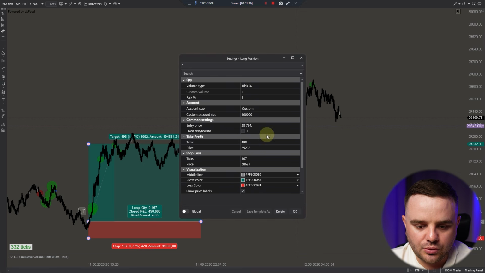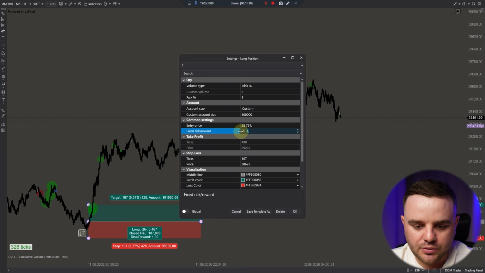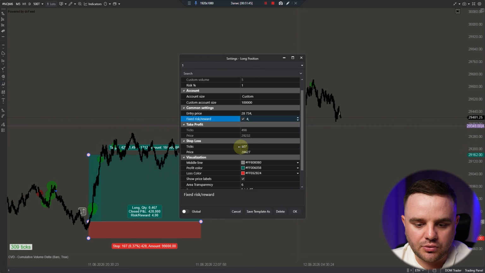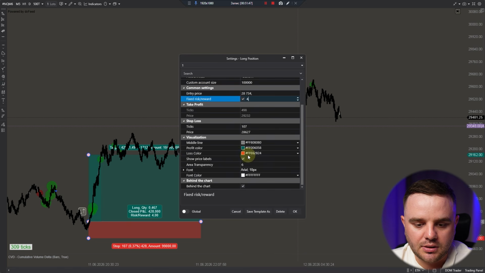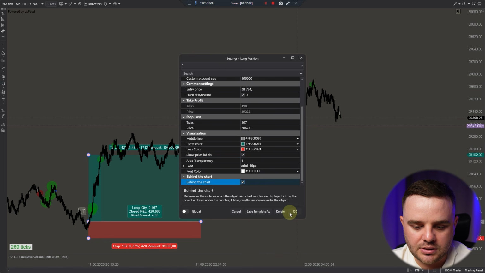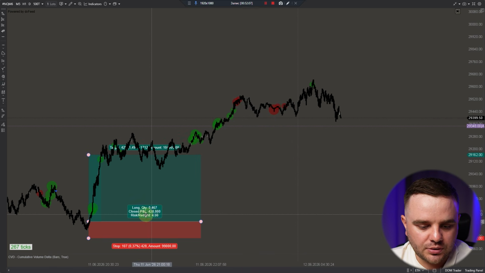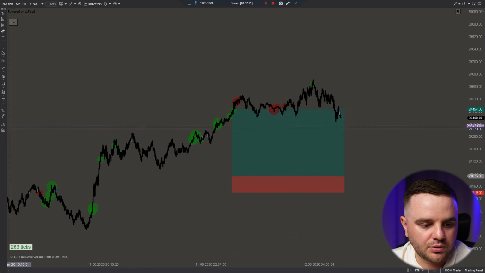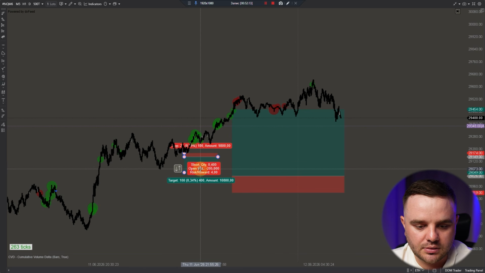Also here you can do automatically, as you can see, risk to reward, for example 1:2.5, 1:4. Additionally, stop loss you can write in ticks, you can write in price, color, you can change color, area transparency. Bigger number, more transparent. And behind the chart, I always do behind the chart. The same with short. As you can see, when you have this button, you can move it to short, but also you can automatically start short.